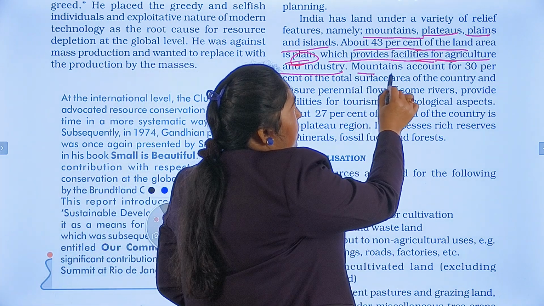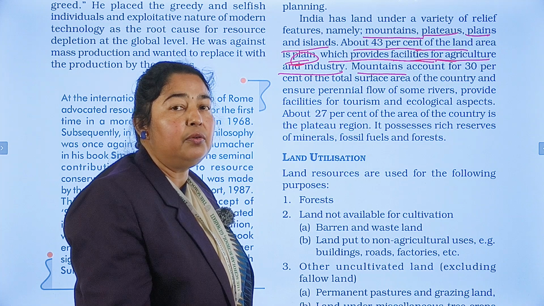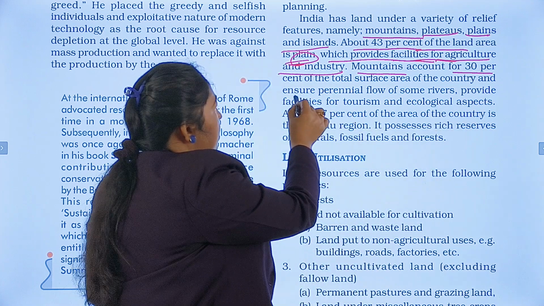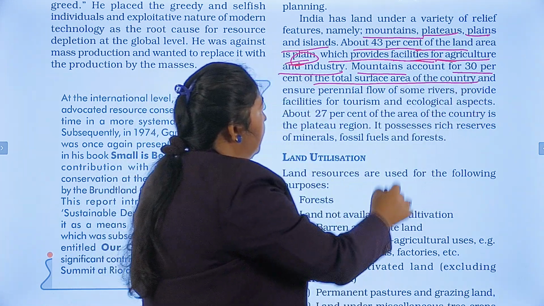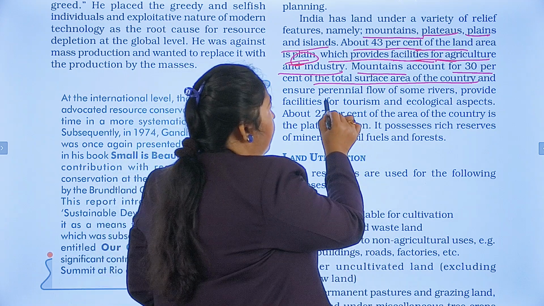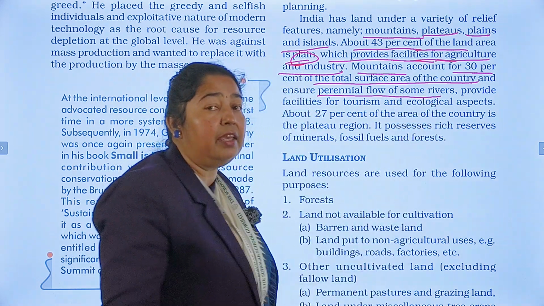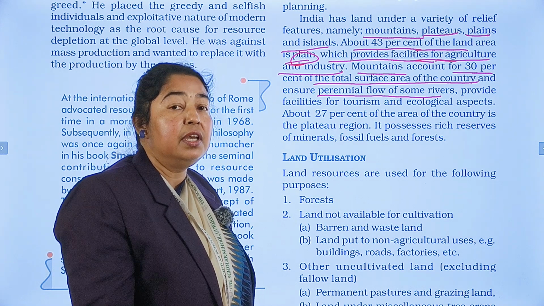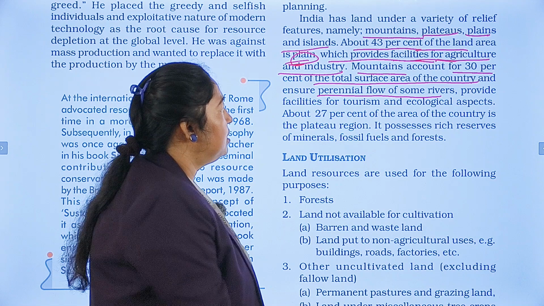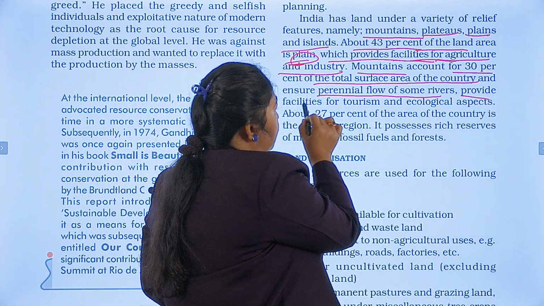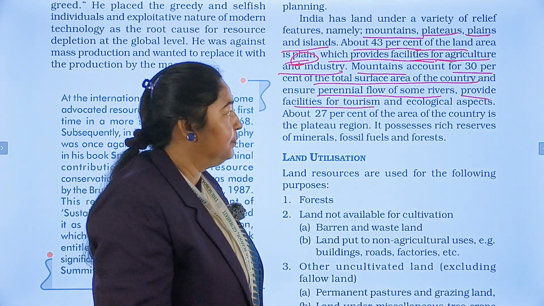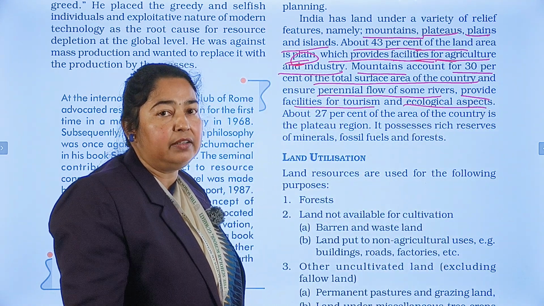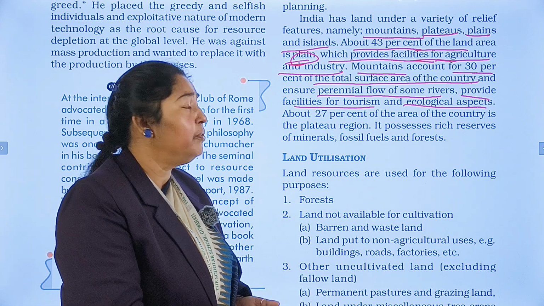Other than that, the mountains also play a very important role and are resourceful to us, and they make up 30% of the total surface area of the country. They are important for the perennial flow of some rivers like Indus, Ganga, Brahmaputra. All these are important perennial rivers that have their origin in the Himalayan mountains. Other than that, it provides a facility to grow tourism. Ecological aspects are also one of the important factors of this particular type of relief.